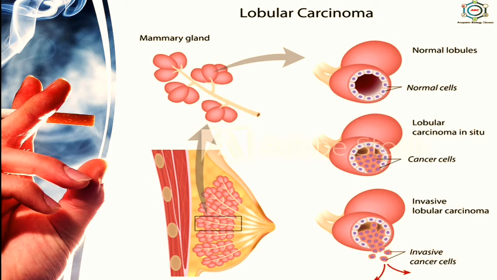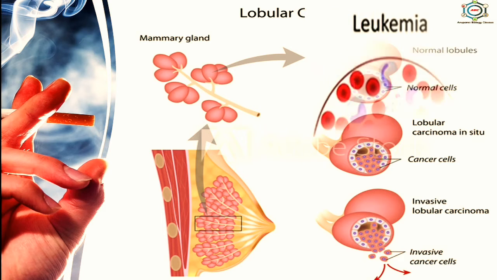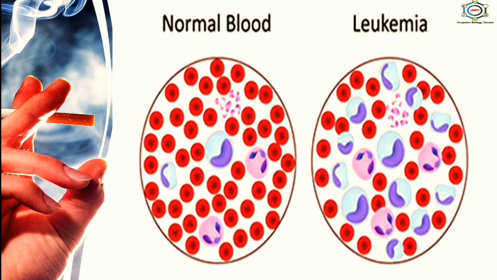So here you can see the lobular carcinoma. It means breast cancer, and it's a type of carcinoma, meaning the affected epithelial and glandular tissues are present in this type of cancer. Now leukemias.